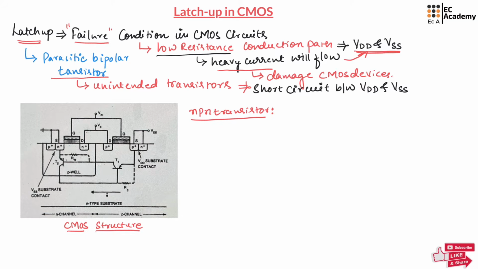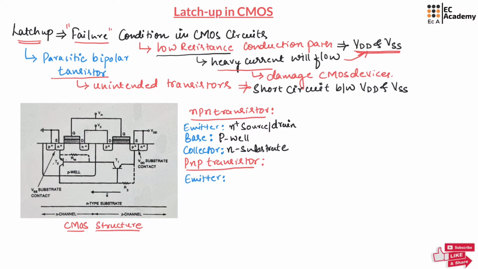Here the emitter terminal is due to the N plus source or drain. The base terminal is due to the P-well and the collector terminal is due to the n-substrate. A parasitic PNP transistor is formed where the emitter is formed due to the P plus source or drain in PMOS, the base is formed due to the n-substrate and the collector is formed due to the P-well.